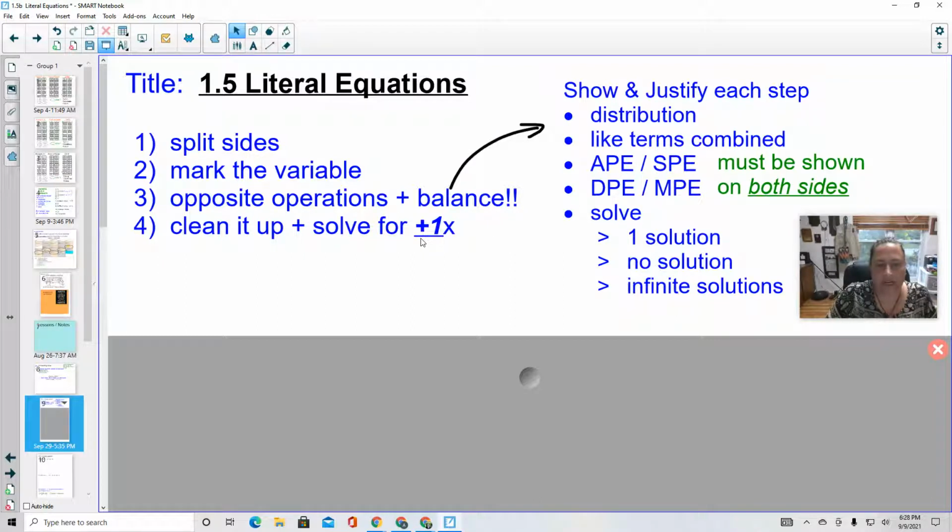And we're going to clean it up and remember to solve for a plus 1x. So we're going to distribute. We're going to use like terms. We're going to use addition, subtraction, division, multiplication, making sure to show everything on both sides. And then we're going to solve, recognizing that from the lesson 1.3, we talked about that often we have one solution, but sometimes we'll have no solutions or infinite solutions.